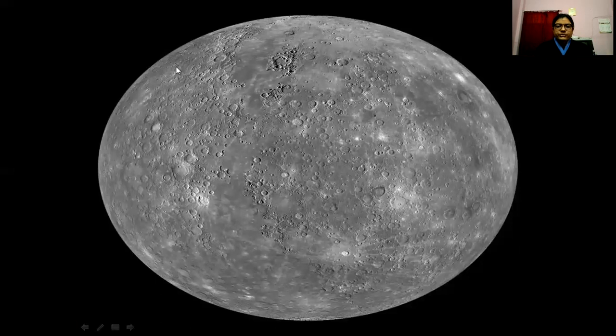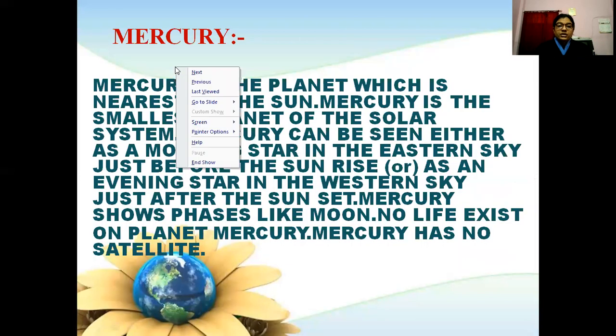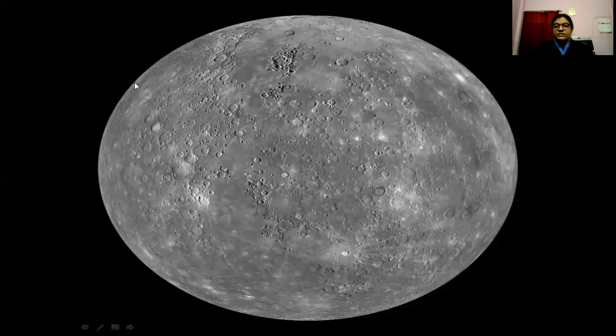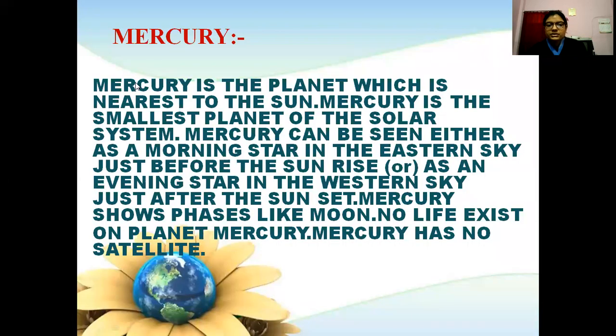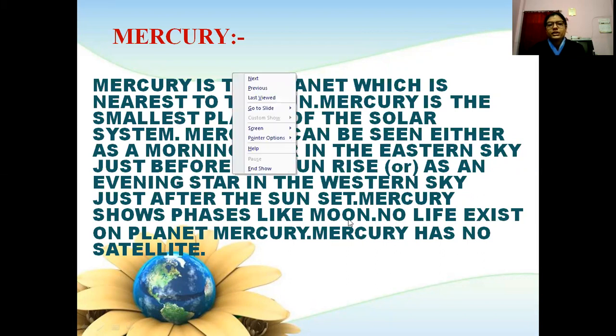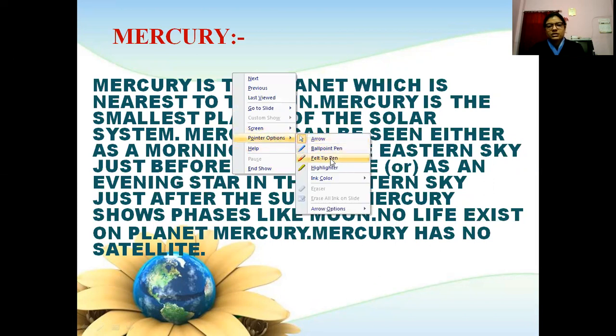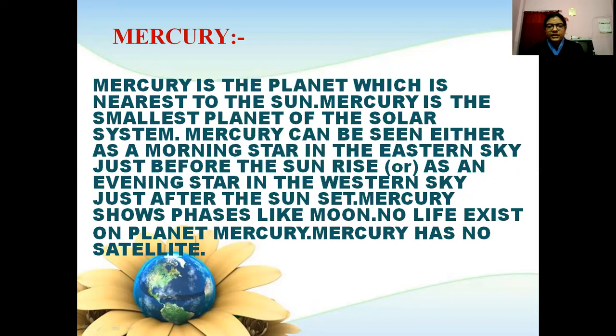Next, this is our moon, sorry. This is Mercury. Mercury is the planet which is nearest to the sun, and Mercury is the smallest planet of the solar system.